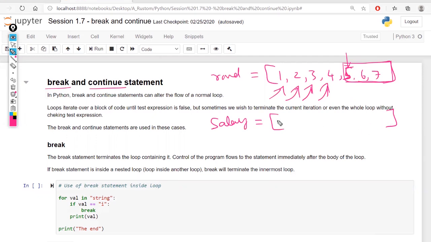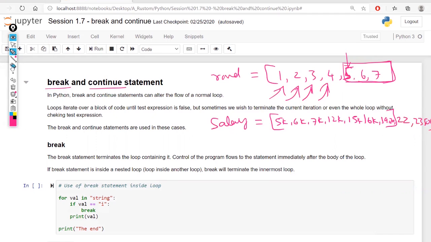Some will have 5K, 6K, 7K, 12K, 15K, 16K. You can convert that into 000.